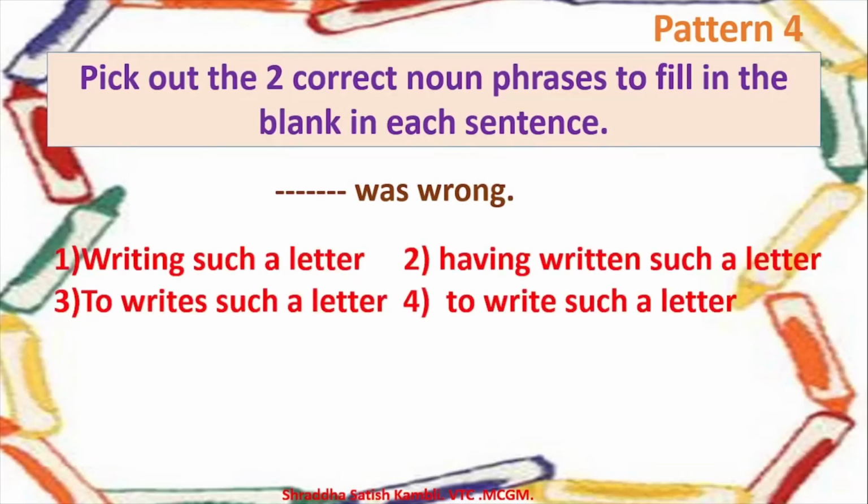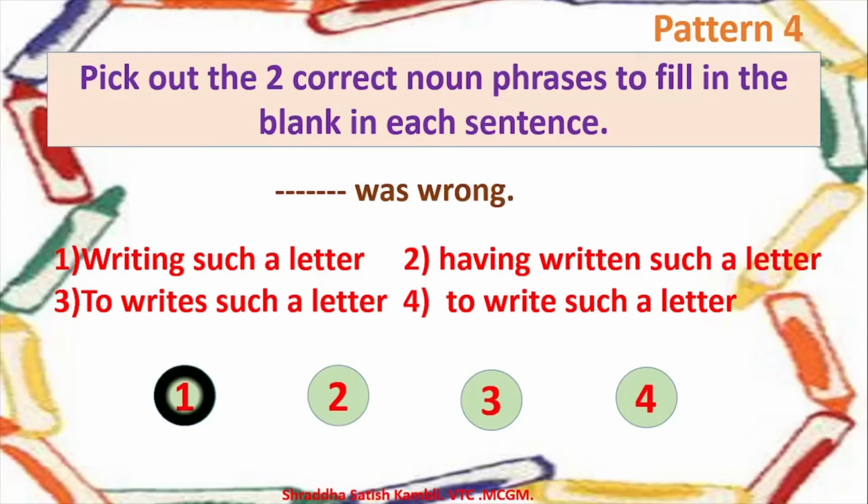So let us see. Writing such a letter was wrong. Having written such a letter was wrong. To write such a letter was wrong. Or to write such a letter was wrong. So now we have to pick up 2 answers, children. Option number 1, writing such a letter was wrong, is correct. And answer number 4, to write such a letter was wrong, is also the correct option. So we have 2 right options over here.